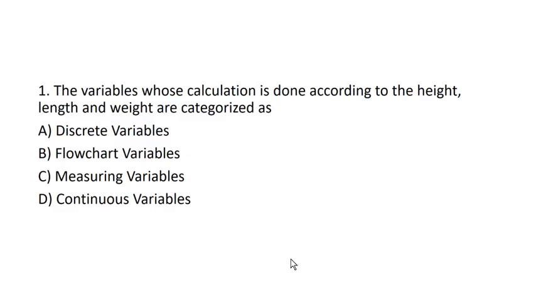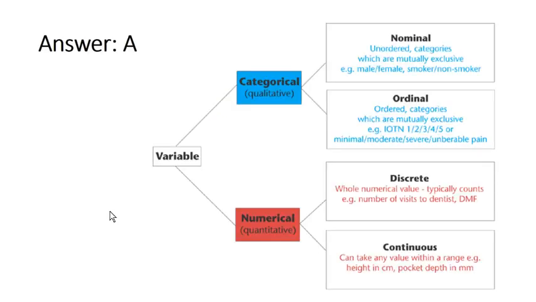So the first question is: the variables whose calculation is done according to the height, length and weight are categorized as discrete, flowchart, measuring, or continuous variables. So with that we need to know what variables are. Variables can be categorized into categorical and numerical variables. Categorical variable is qualitative and numerical variable is quantitative.